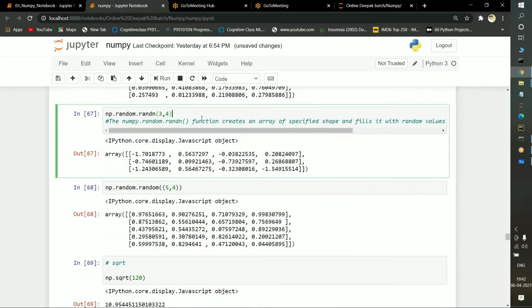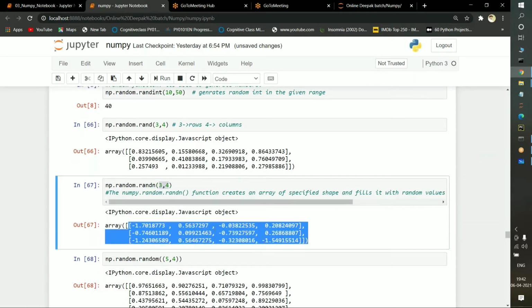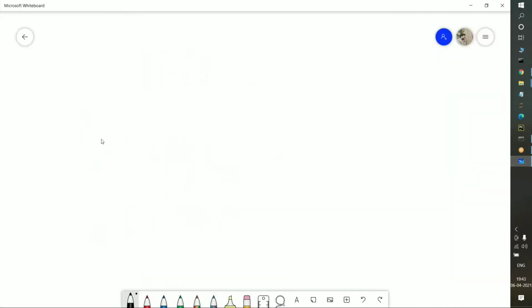Here also, if you observe very carefully, I am selecting the random keyword randn and I am passing 3, 4. See here very carefully, 3 rows have been selected and 4 columns have been selected. The difference between rand and randn is that randn completely follows the standard deviation concept. When we are discussing statistics, you will have a clear idea.